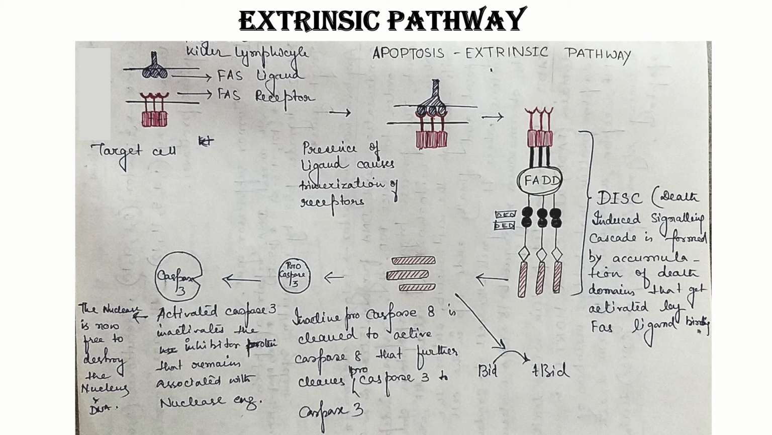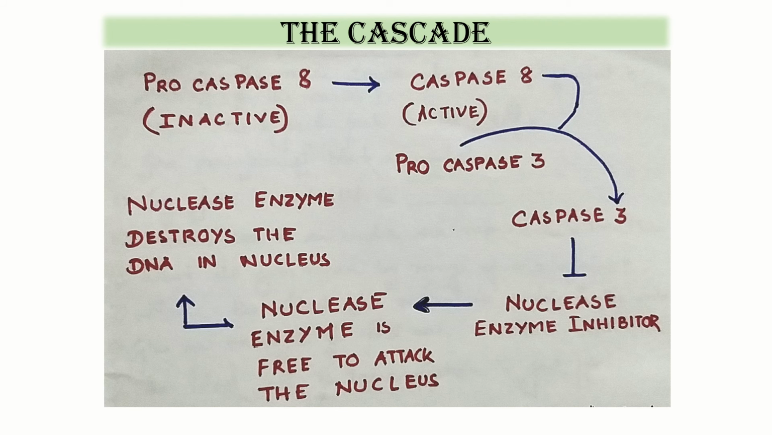This is the brief summary of the extrinsic pathway of apoptosis. Now we look at the cascade in detail. Procaspase 8 is initially inactive here. This is made active by the phenomenon of cleavage. It is cleaved and converted into an active caspase 8. And this active caspase 8, what does it do? It goes and cleaves procaspase 3 to convert it into active caspase 3.